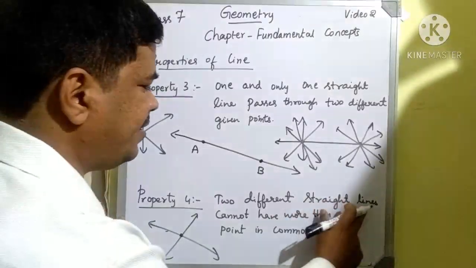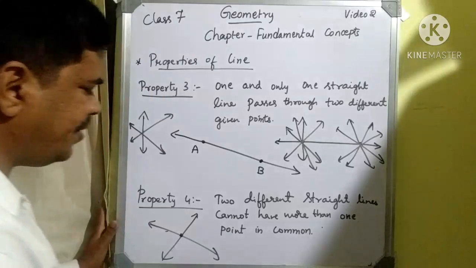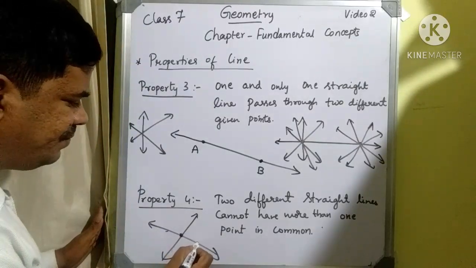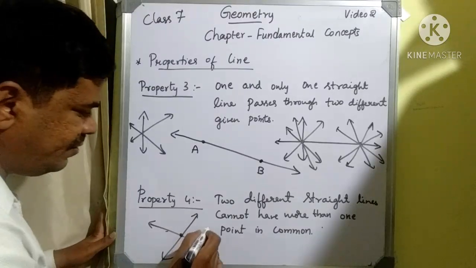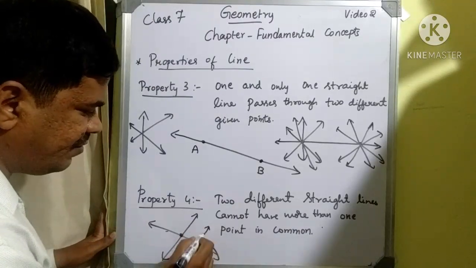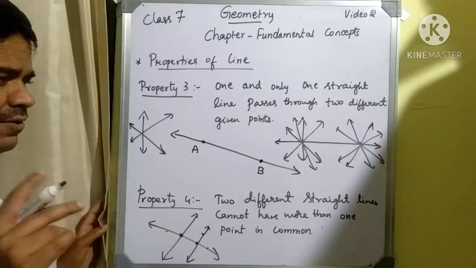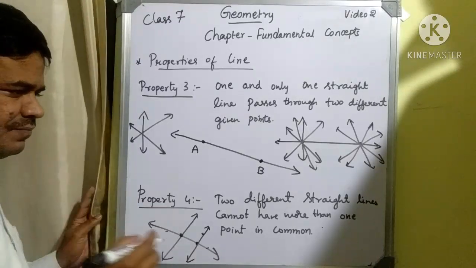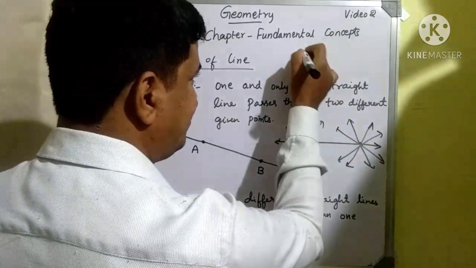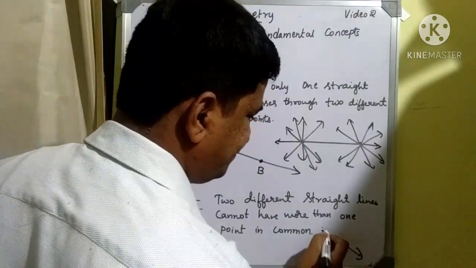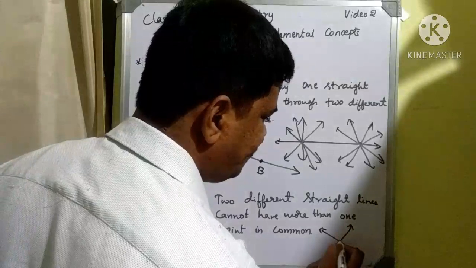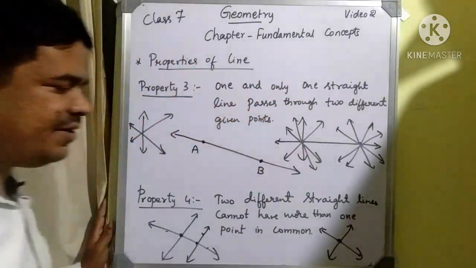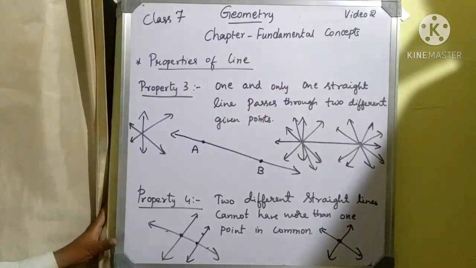Two different straight lines cannot have more than one point in common. If I consider another point on a straight line, I can consider two straight lines passing through the given point. If we consider straight lines like this, only one point of intersection will be present in the case of two straight lines.